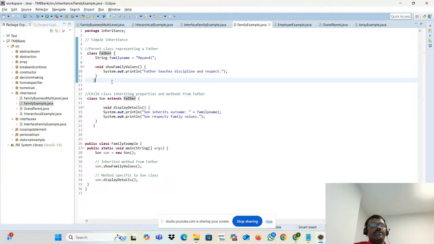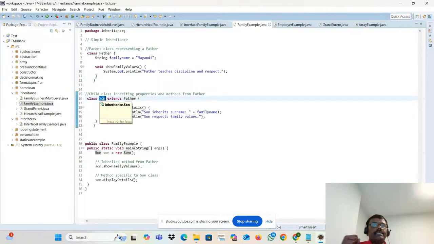The same concept here. Assume that I'm the parent. My child has the full right of accessing my property. How? Because that is my child. Similarly here, this son class has the full power of accessing the father class.